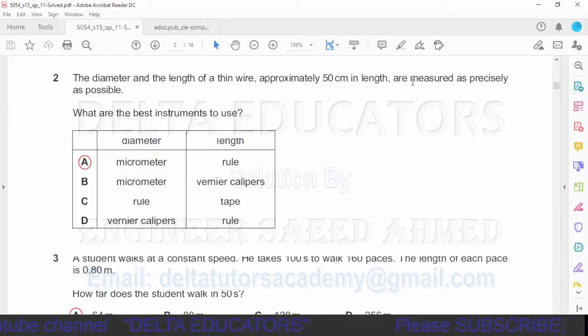To measure the diameter, we can use either vernier caliper or we can use micrometer, but we will prefer micrometer because micrometer can measure the diameter more precisely because the least count of the micrometer is less than vernier caliper, means the micrometer can measure the diameter more accurately as compared to vernier calipers. So our correct option is option A. To measure the diameter, we will use micrometer, and to measure the length, we will use a rule. So option A is correct option.